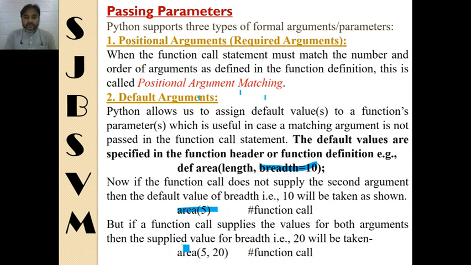Here in the second call statement, you can see both values are being supplied. So 5 and 20, 5 goes to length and 20 goes to breadth. Now in this function call, breadth will be 20, not 10.